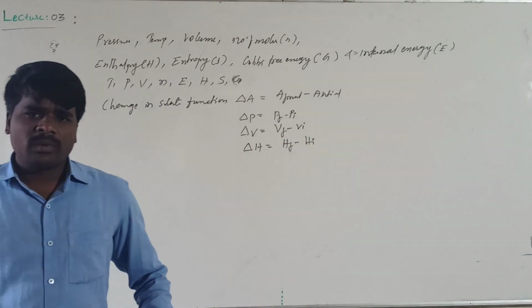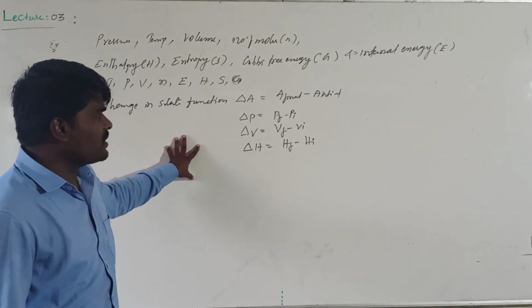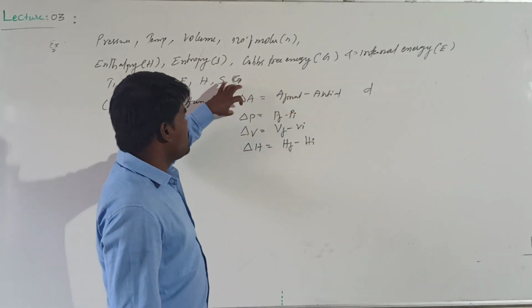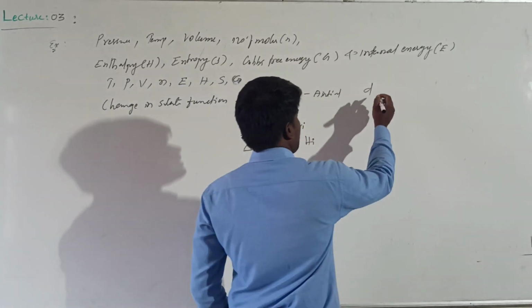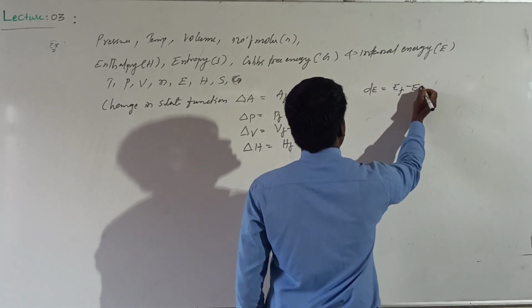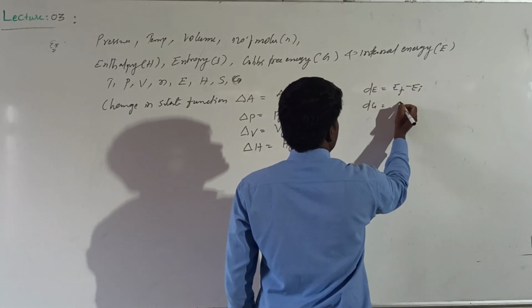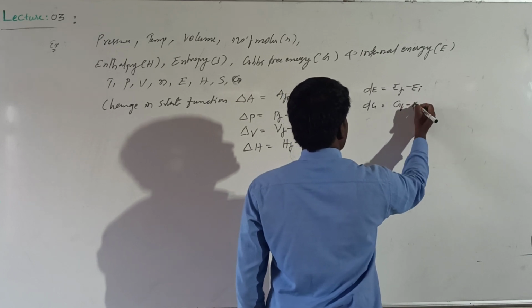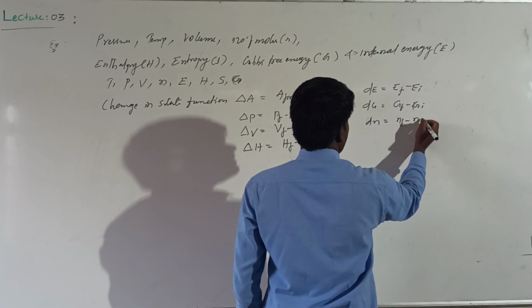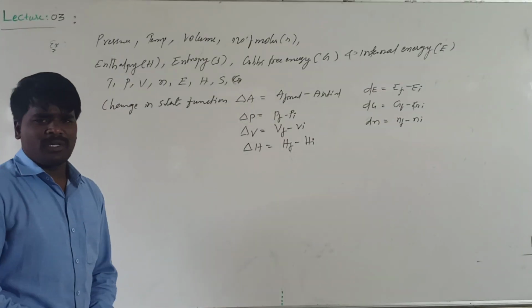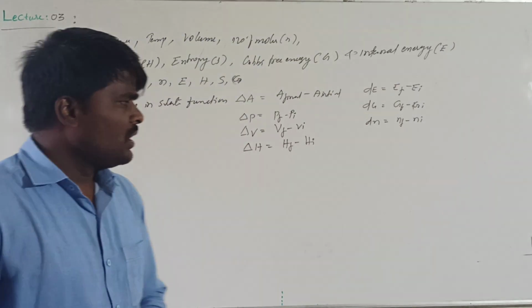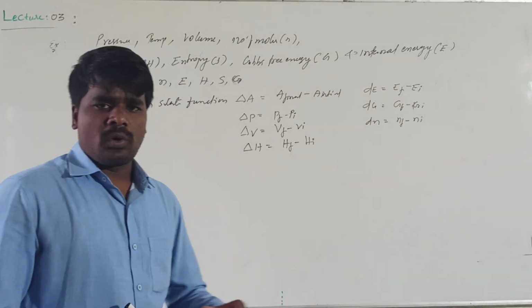All those thermodynamic properties which can be denoted with delta can also be denoted with d. A small change is basically denoted with d, and a large change is basically denoted with delta. You can also denote it with delta E, which means E final minus E initial. Delta G means G final minus G initial. Delta N means N final minus N initial, like this. All these thermodynamic properties which depend upon the state of the system are said to be state functions. They do not depend upon how the change is being brought.